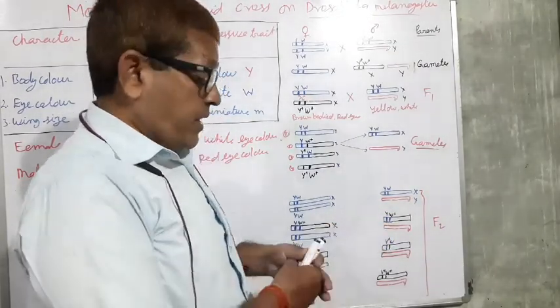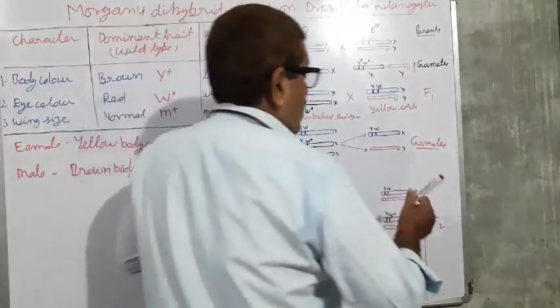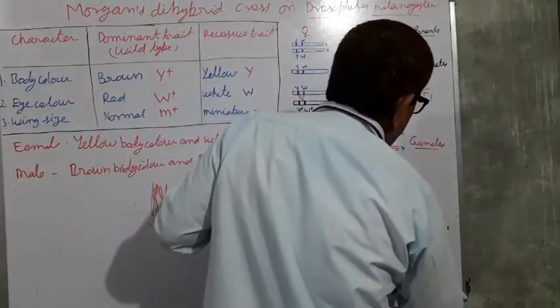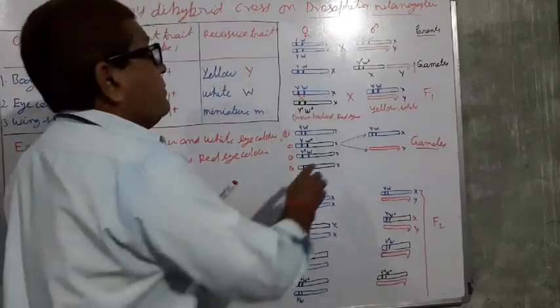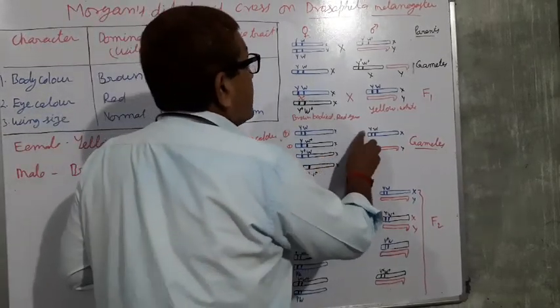Here this is the Y chromosome and this is the X chromosome. And in this situation, now see the next possibility.